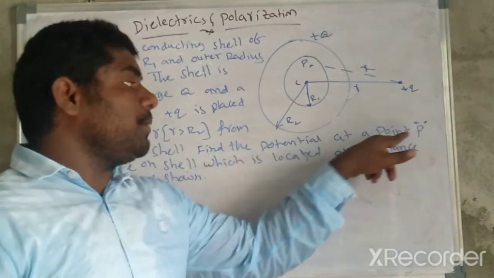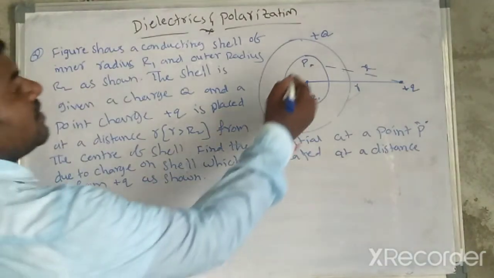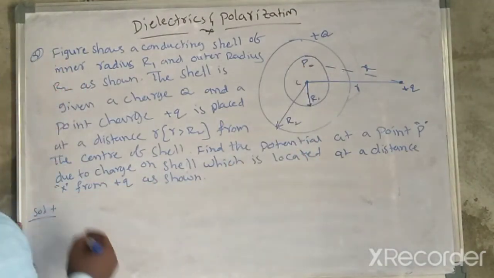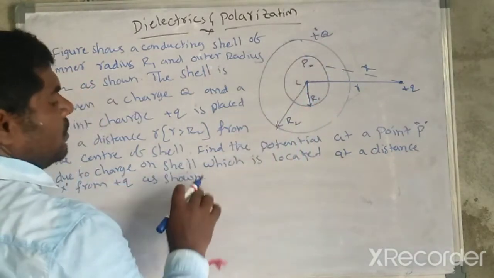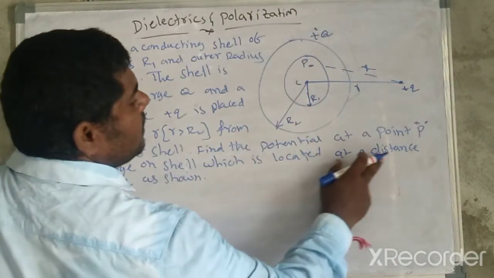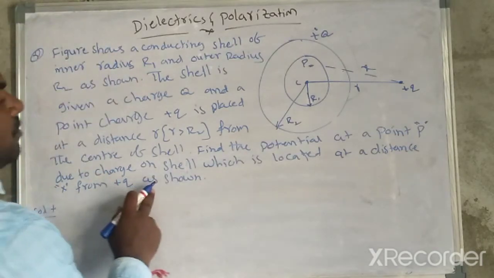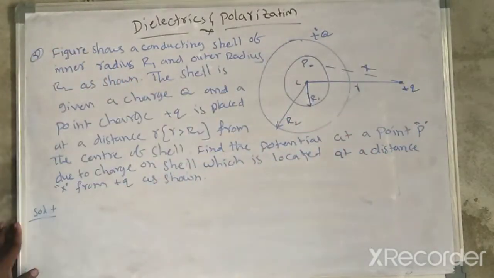Find the potential at point P due to the charge on the shell, which is located at a distance x from the positive charge.